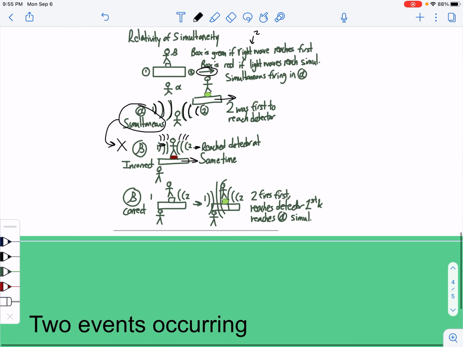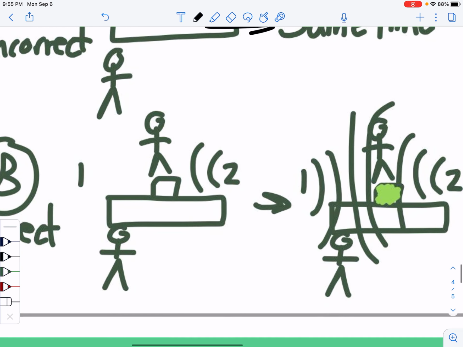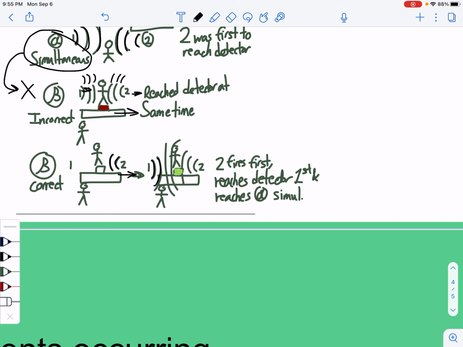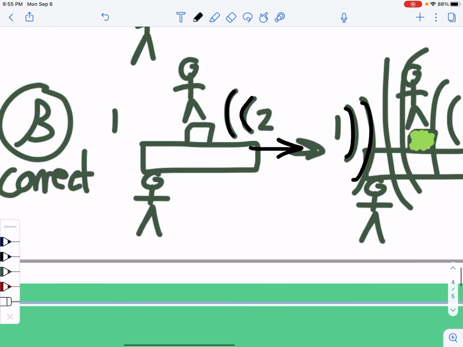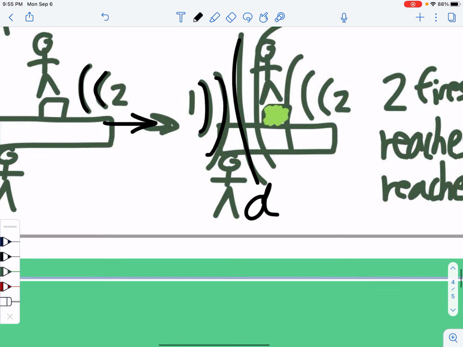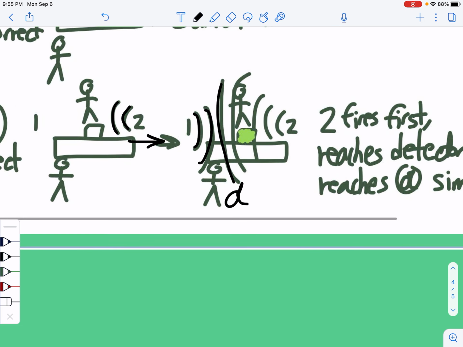So we see that in B, for the right one to reach first, as the whole contraption is going to the right, 2 would have to fire first, intersect the box, and then only 1 would fire. So that would make it so that it reaches this person A simultaneously. So therefore, from person B's point of view, light detector 2 fired first. And now this isn't just a matter of perception, where person B believes the light detector fired first or saw it happen first because they're closer to that one.